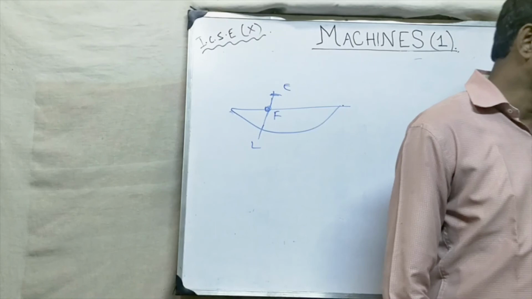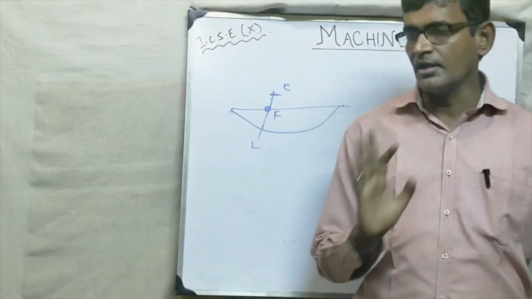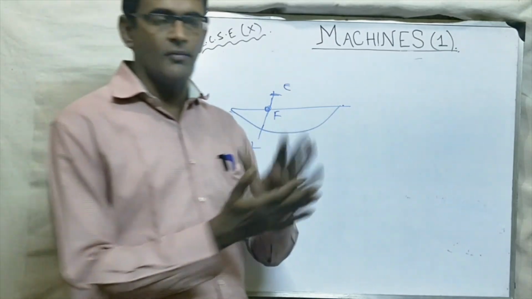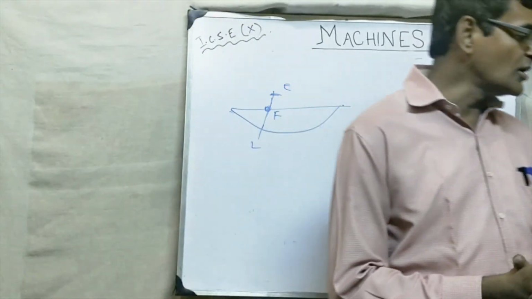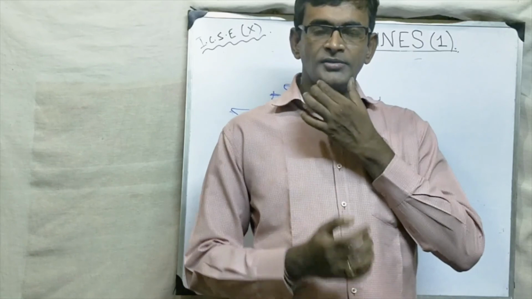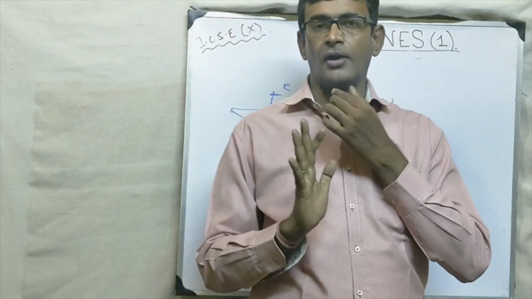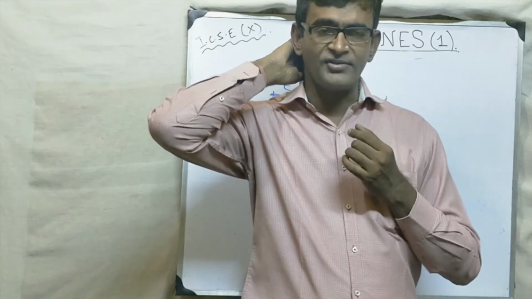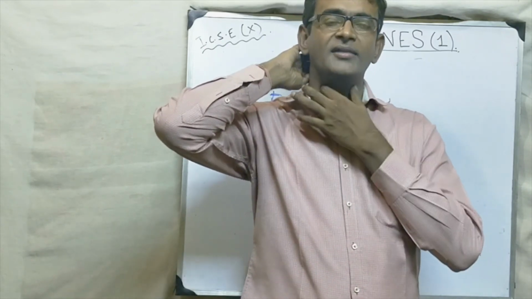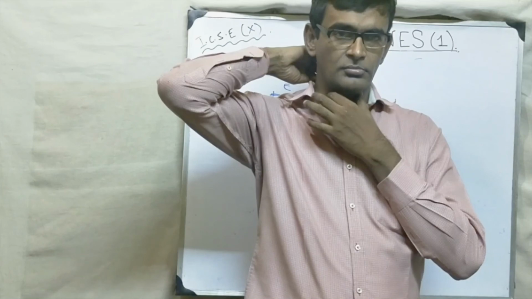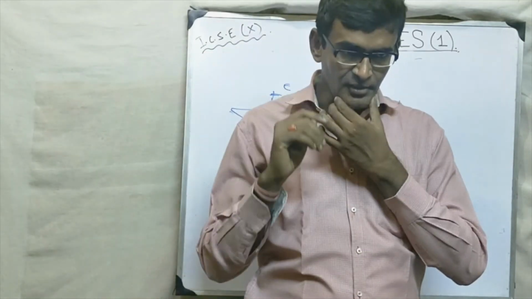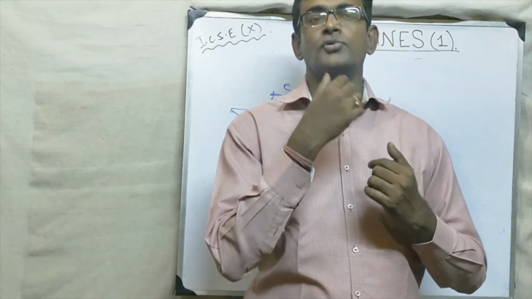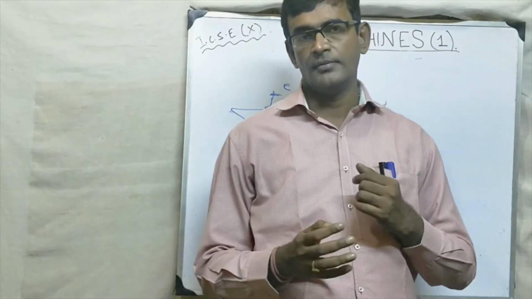Before going on, a question comes in ICSE: where are the class 1, class 2 and class 3 levers in our body? So what is the class 1 lever? See, this part of the body is a class 1 lever. How? The back part, where the brain part is, that is the effort. The skull is resting on the backbone, that is the fulcrum, and the front weight is the load. So the fulcrum is in the middle, so it is a class 1 lever.